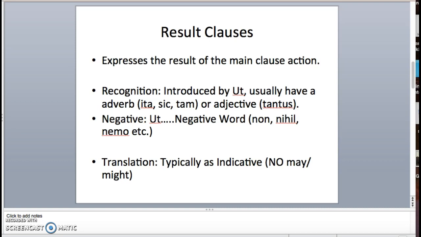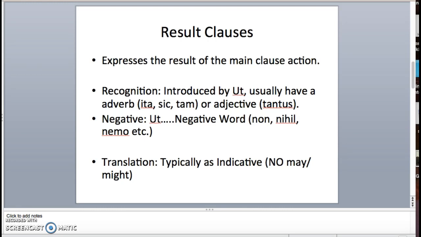Tanta lingua Latina est, that as a result, what? And so that's all going to be in the main clause, ita, sic, tam, or tantus, and then you're going to have ut, and then whatever the result of that main clause is.